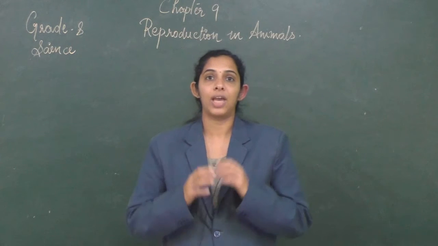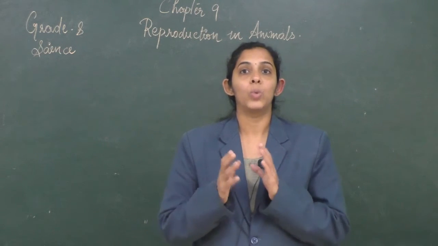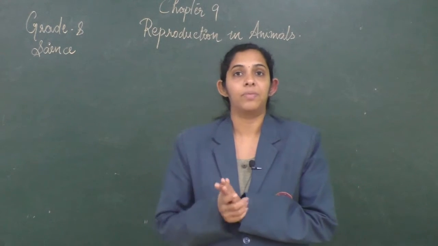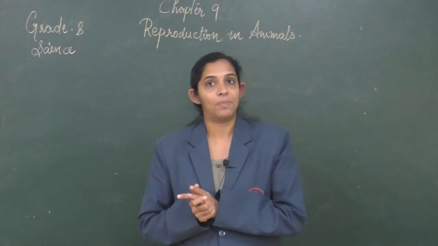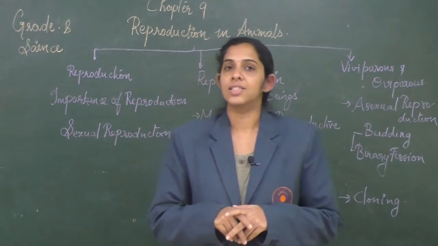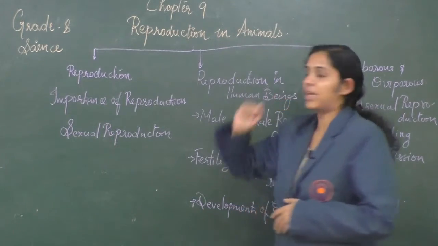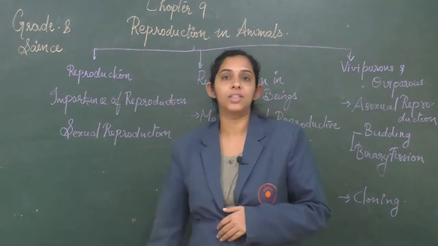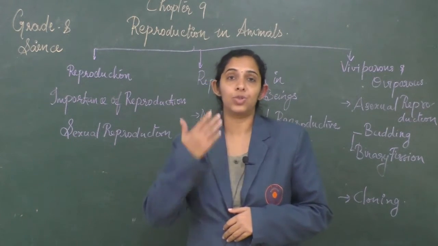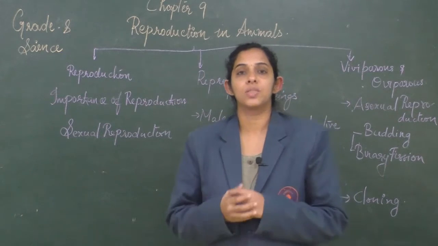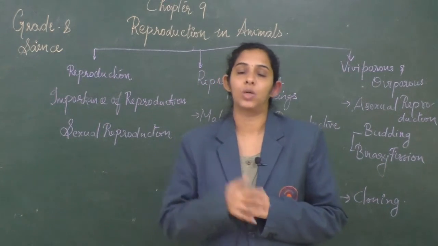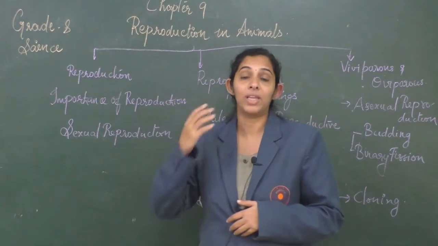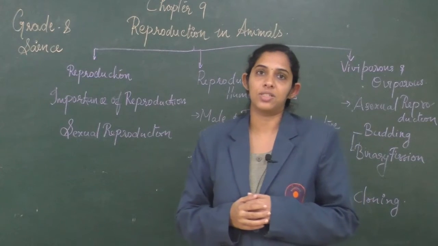In asexual reproduction, we have seen the two modes of asexual reproduction, that is binary fission and budding. So children, we will see the mind map of the chapter in detail. Children, let us see the mind map of chapter 9, Reproduction in Animals, in detail. In the first section of the chapter, we have defined the term reproduction. As I told during the introduction, it is a process by which organisms produce their younger ones. So what is the importance of reproduction? It helps to maintain the continuity of a species.